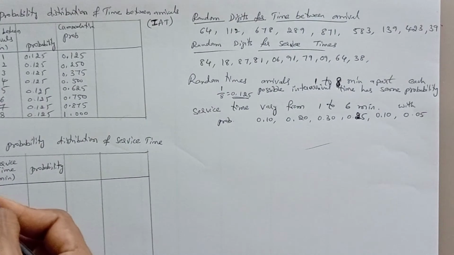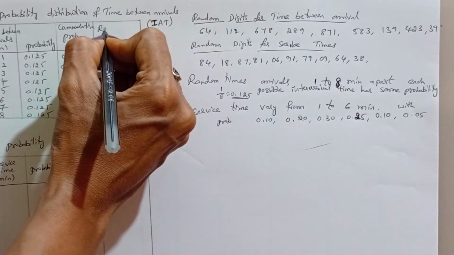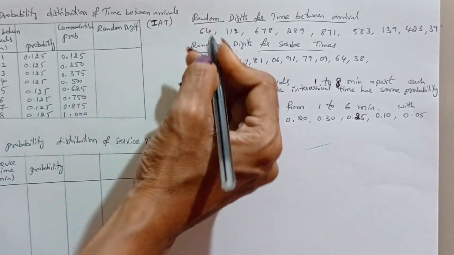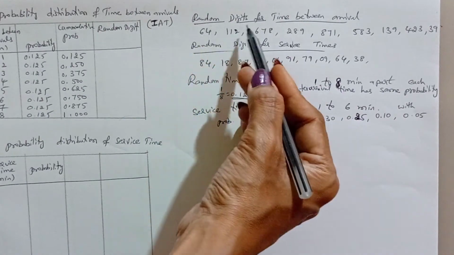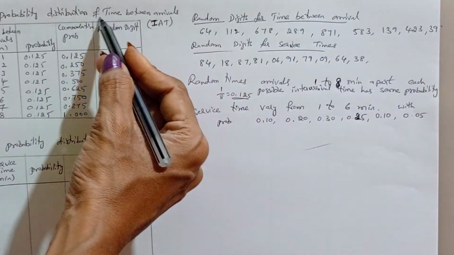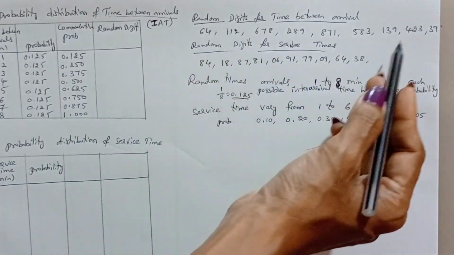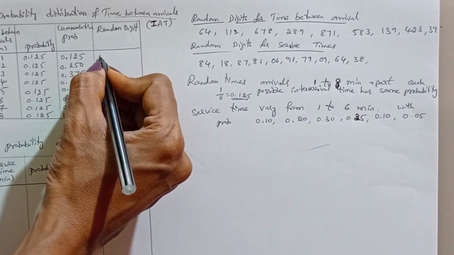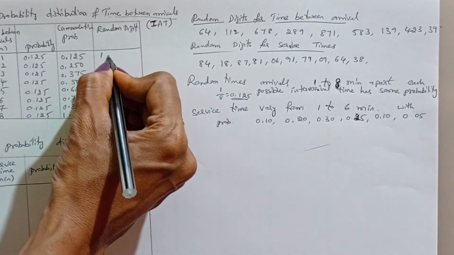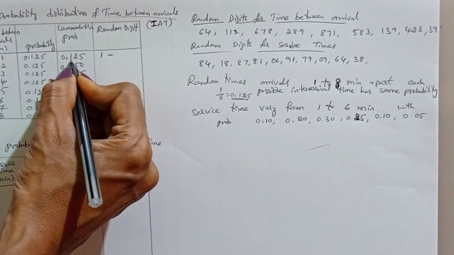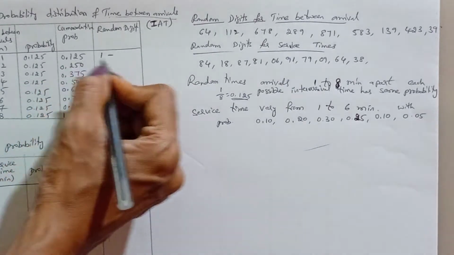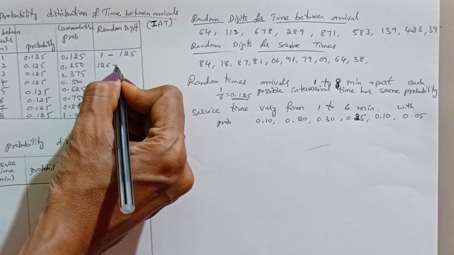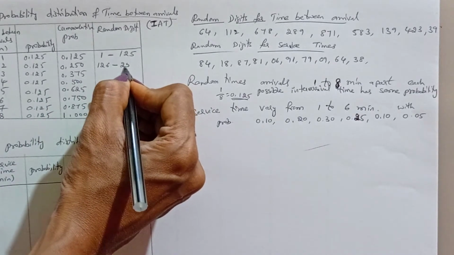Now, how to assign the random digits? The random digit assignment is based on the given values. Observe here, it is random digits for time between arrivals. This is the time between arrivals table. How will we get these random digits? First, always take the first value, 1, and after the decimal point, see what the value is. If the value is 125, then up to 125. After 125, the value is 126 to the next end point, 250.